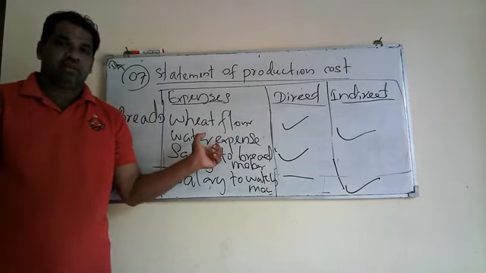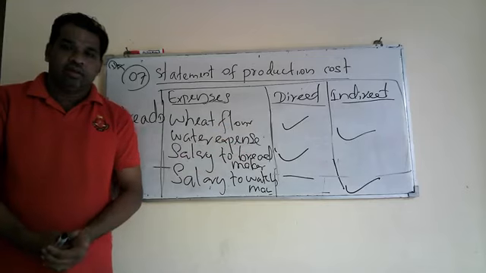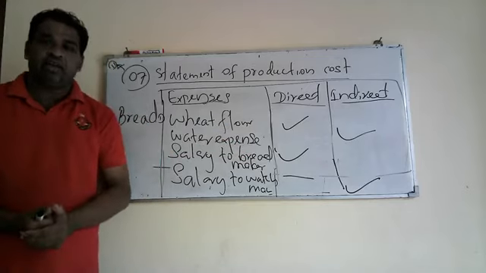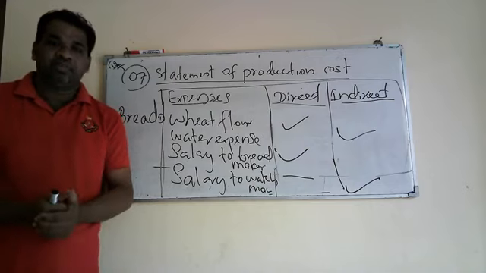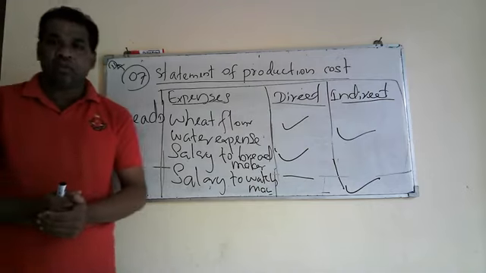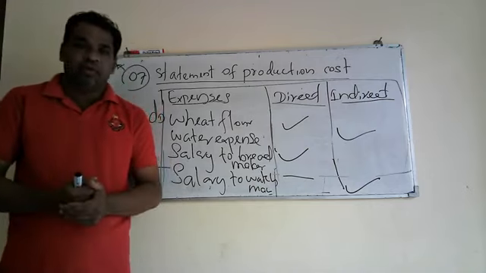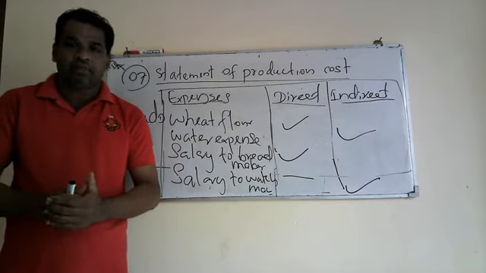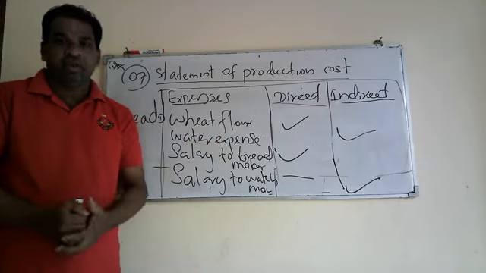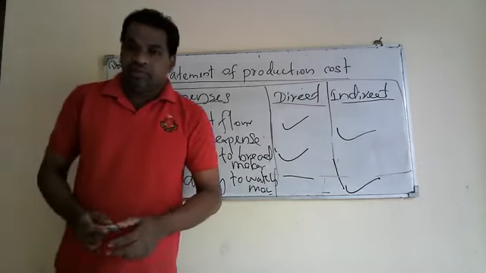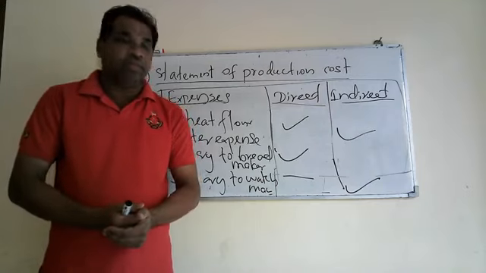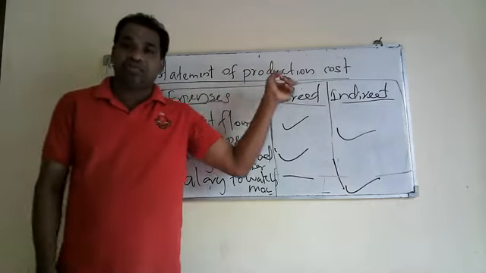Please study well and be aware of these cost elements and do the same exercise. My advice is you can complete this theory part and try to solve all the past paper questions. I will discuss all the past paper questions related to this lesson. So I think you may have understood something regarding this lesson, that is statement of production cost.